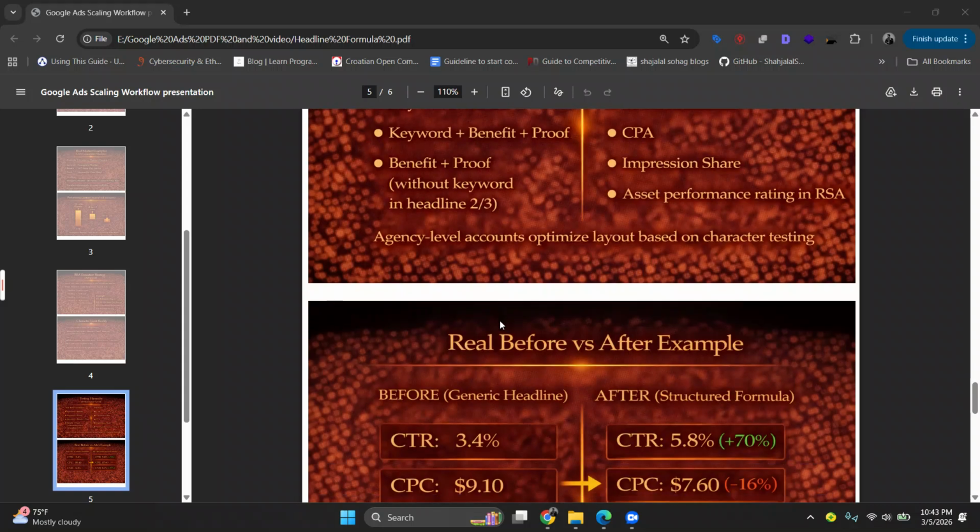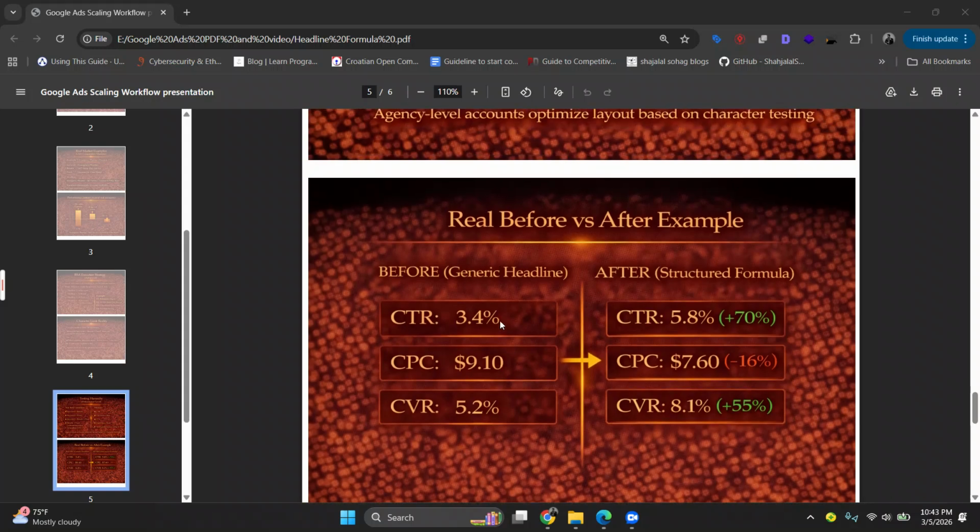Okay. So what is the difference? Real before and after. Industry, for example roof repair. Before, generic headline: professional roofing services, affordable and reliable company. In here, the metrics are CTR 3.4%, CPC $9.10, CVR 5.2%.